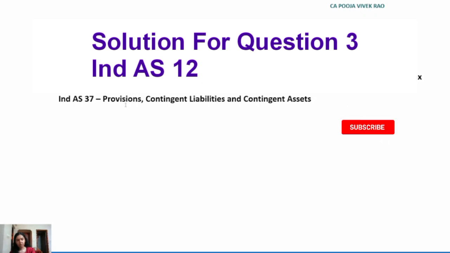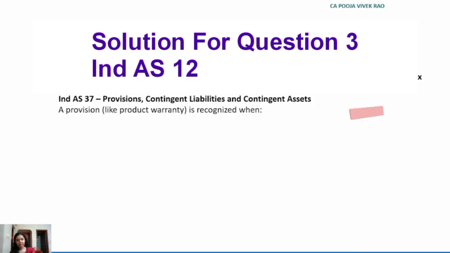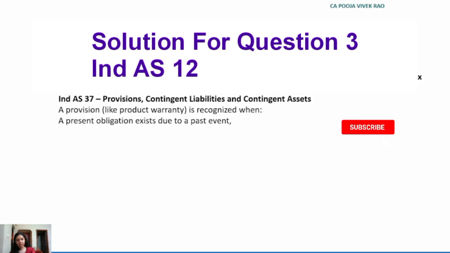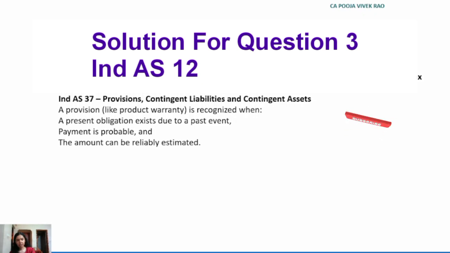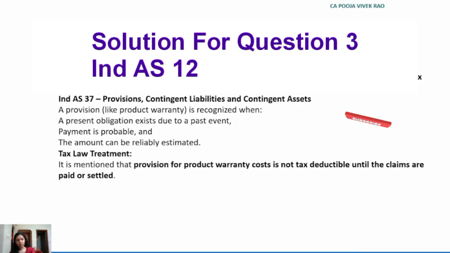A provision, for example like product warranty, is recognized when the following criteria are met. A present obligation exists due to a past event, and payment is probable and the amount can be reliably estimated. Now let's see what is the tax law treatment for this. It is mentioned in the question that the provision for product warranty cost is not tax deductible until the claims are paid or settled.